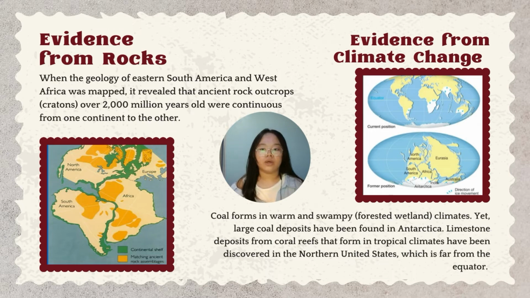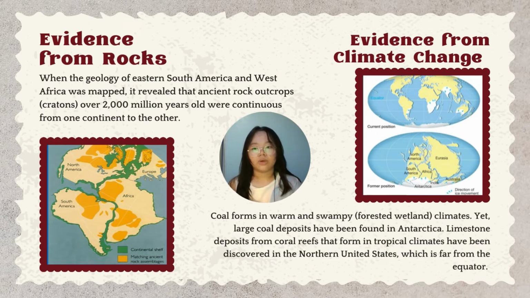Evidence from rocks. When the geology of Eastern South America and West Africa was mapped, it revealed that ancient rock outcrops, or cratons, over 2,000 million years old, were continuous from one continent to another. These rock outcrops are a result of mountains. These mountains were probably once parts of a mountain range that broke when the continents separated.